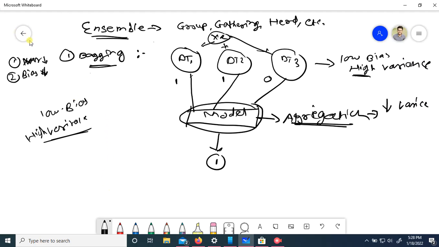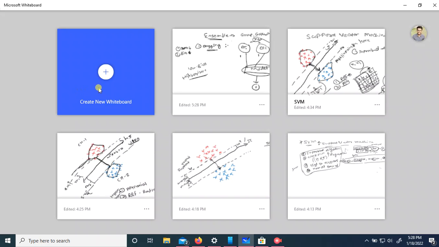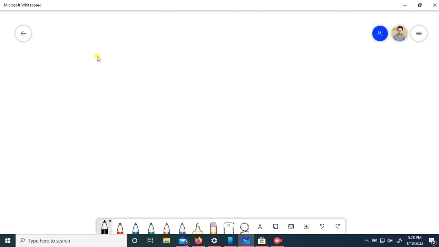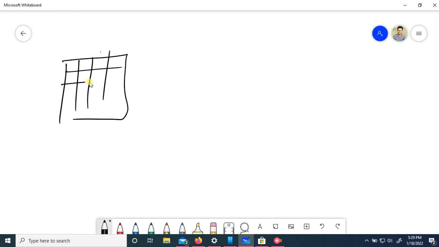Let's talk about how data works in bagging. Suppose this is my raw data.